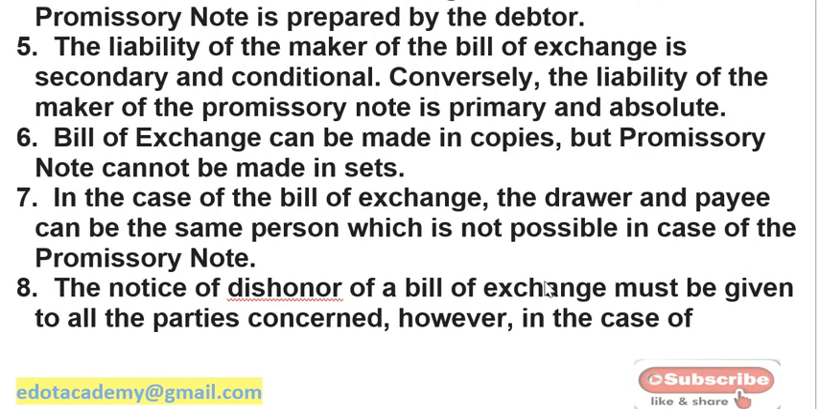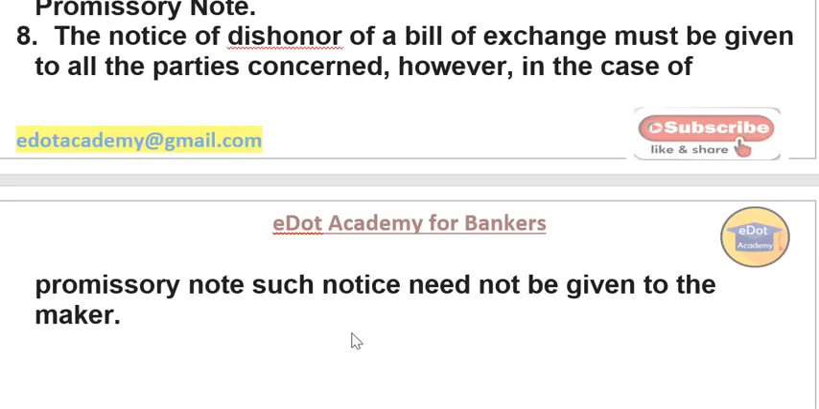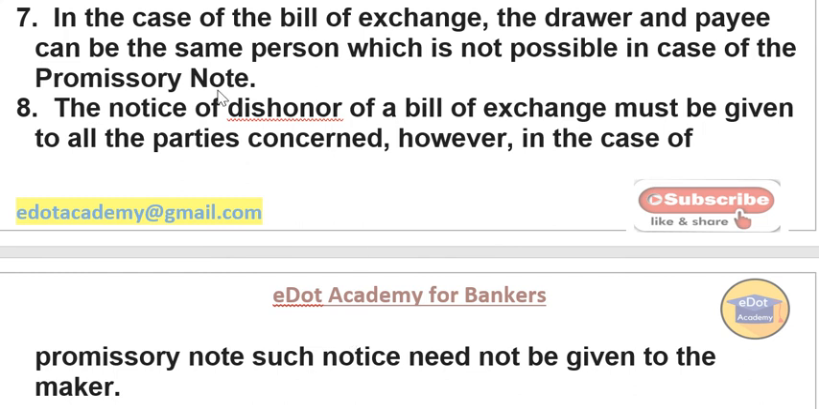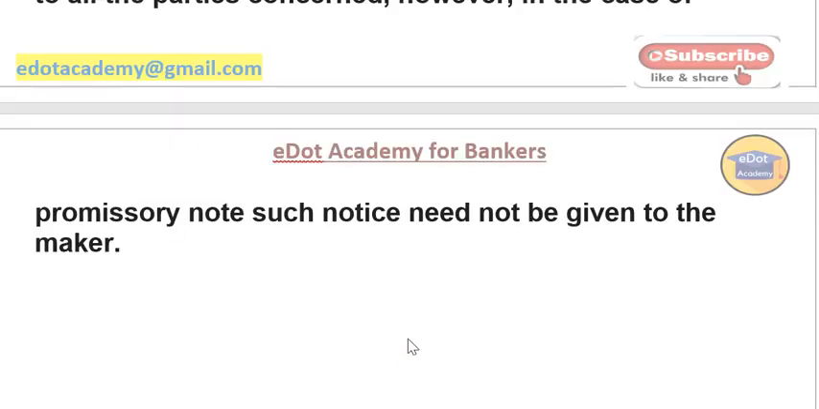Correct? Now, very, very important point. Notice of dishonor of bill of exchange must be given to all the parties concerned. However, in the case of promissory note, such notice need not be given to the maker. Okay, so that means if a bill of exchange is dishonored, this notice must be given to all parties concerned. That means three persons are there. You must give this notice to all three persons. Okay, so these were the differences between the bill of exchange and promissory note.